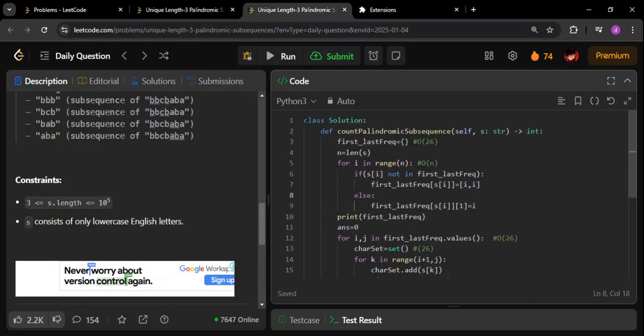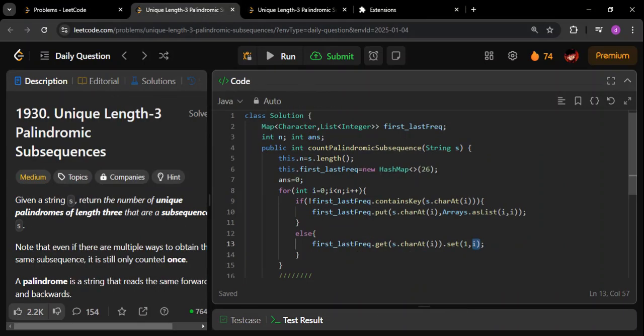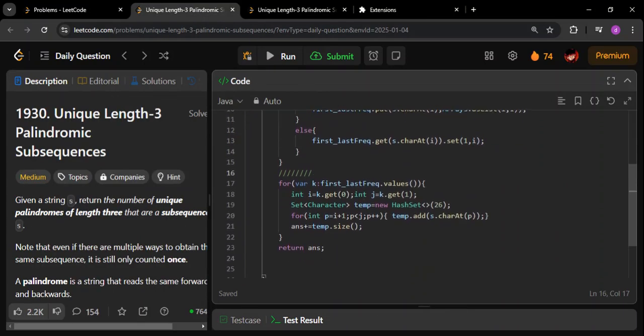So this is what we did in Python also. If you see, in the index number 1 in the list, that is this particular part, right? I'm going to index number 1 and I'm changing the value here. The same thing I'm doing in Java. Once that is done, now we are good with the data structure. Now we have to do the final calculation.